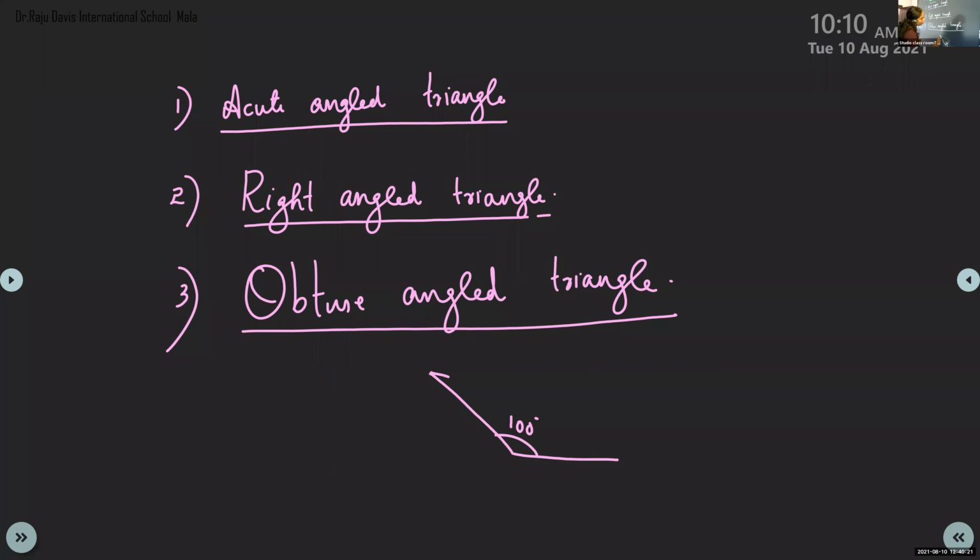So how to close it? Just see how to close it. It is all small acute angles. Can you see? Otherwise, you cannot close it. Triangle is a closed shape.